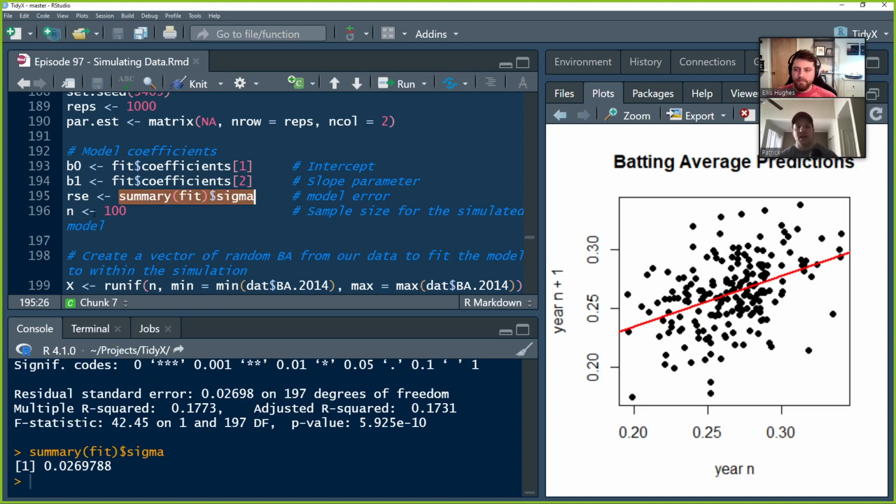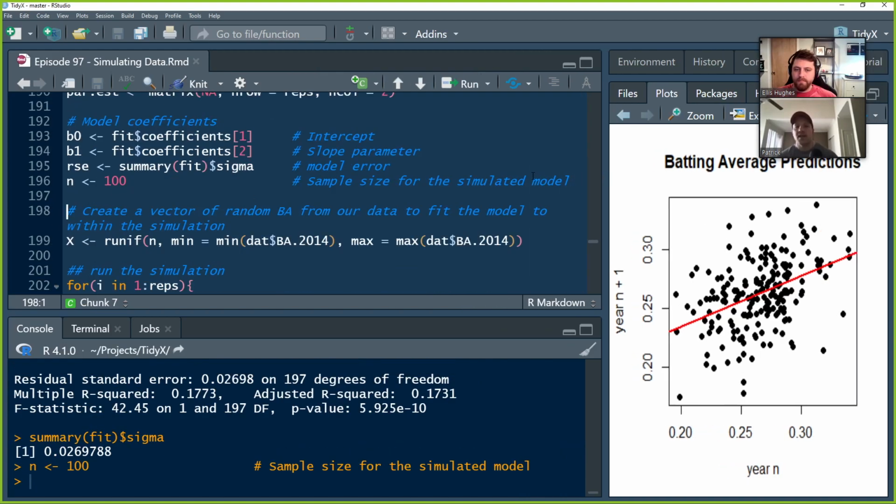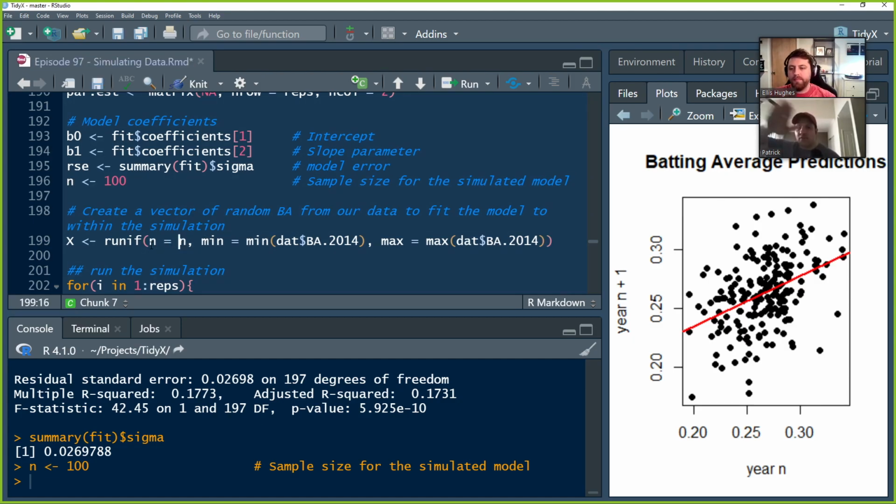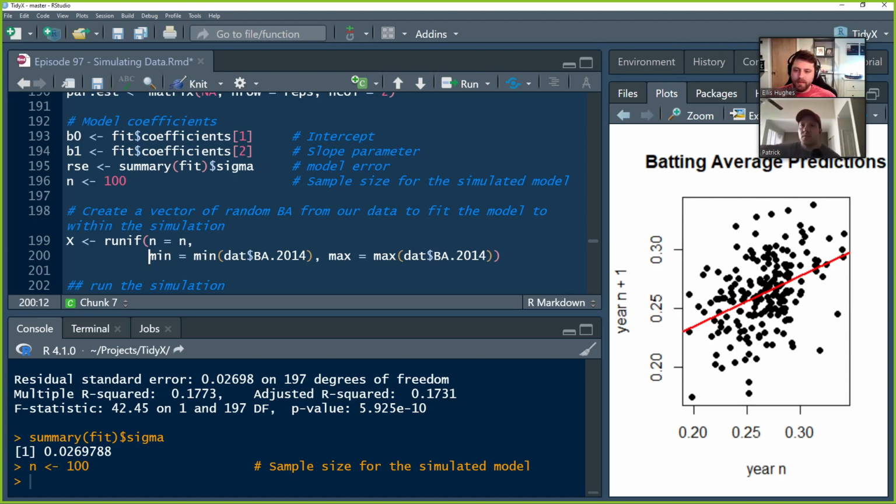And then the sample size of 100 here: we're going to use n equals 100 to simulate 100 fake batting averages. We're going to make a simulation using the uniform distribution. We're going to take the random uniform distribution, runif. I always read that as RUnif too. We're going to take 100 random uniform values, random meaning every one of these values has an even chance of being selected.